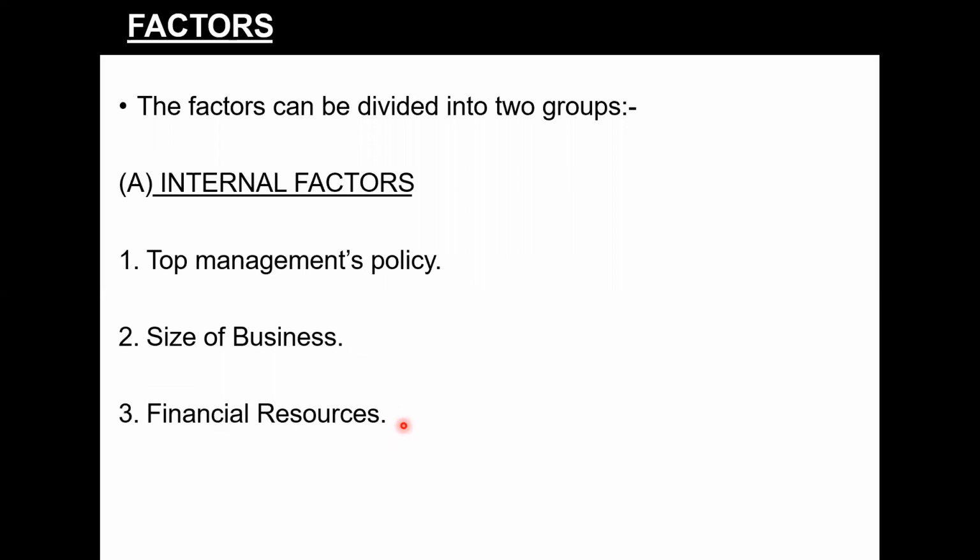The financial resources, as to how far the business is financially sound. If it has enough financial strength, it can go for recruitments and training, but in case there is a shortage, it will have to suffice with the existing resources only. And the technique of production. So we had discussed the labor intensive and the capital intensive technique. If it is a labor intensive technique, more laborers are required, but if it is a capital intensive technique, lesser would be the case. So I hope that you are clear again with all the internal factors affecting human resource planning.